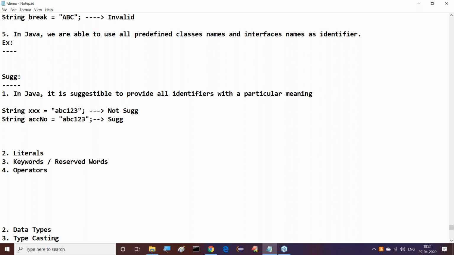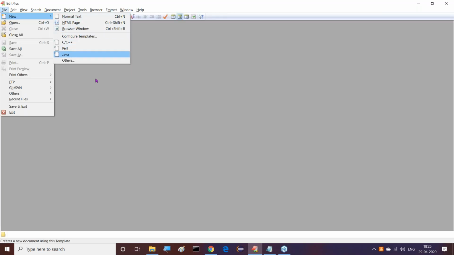Meaningful identifiers we have to provide. Of course, both are possible in the case of Java. I can write and execute both, and I will show that point clearly. So both are possible. We don't have any problem with that.